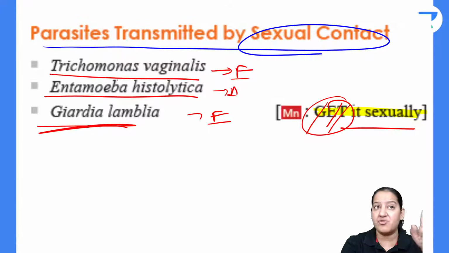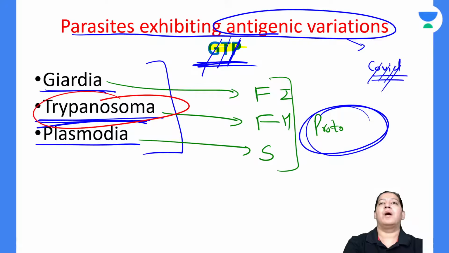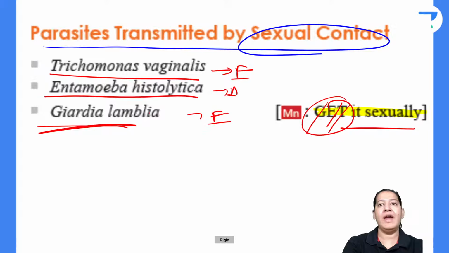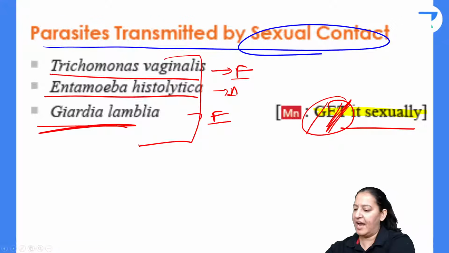Now watch the T, it is Trichomonas. The T here is Trichomonas, right? The T that was in GTP was Trypanosoma, right? And the T in GET, get it sexually, is Trichomonas. Now the 3 parasites are in front of you. They enter by the sexual route. So GET is the mnemonic.